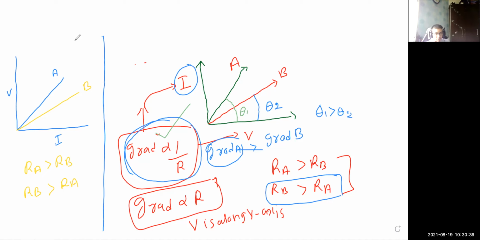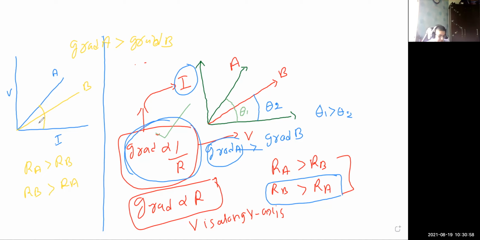To find that, you need to find the gradient of A. I find that the gradient of A is greater than the gradient of B. The angle of A is greater than the angle of B, the slope of A is greater than the slope of B. It's clear from the graph, children.